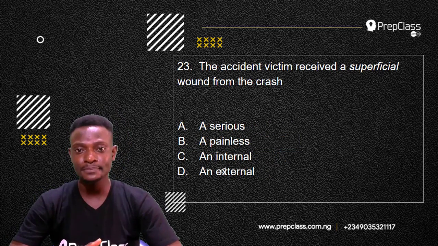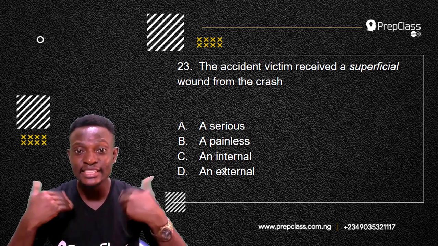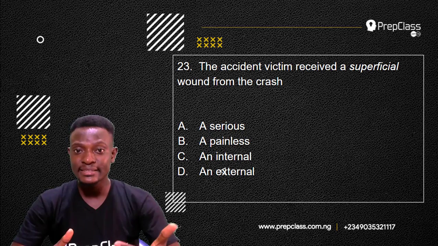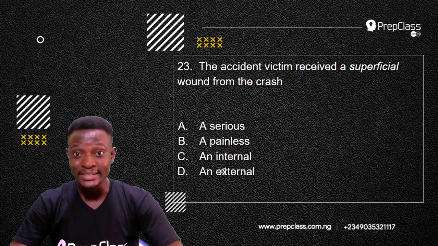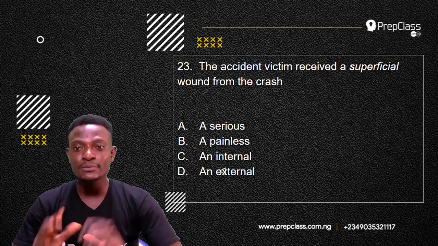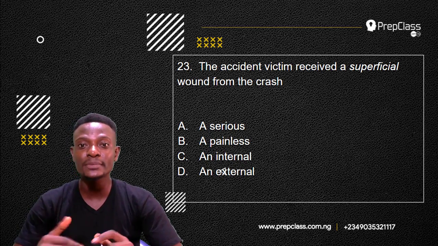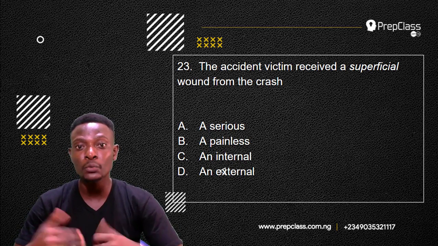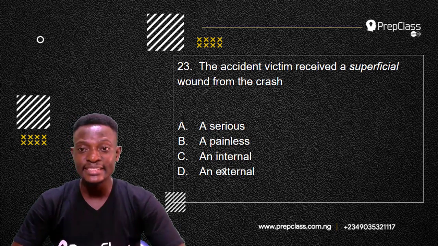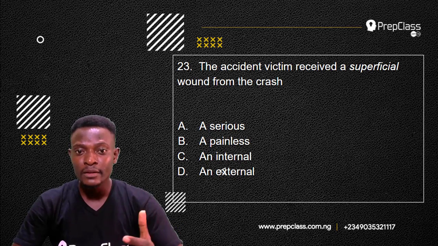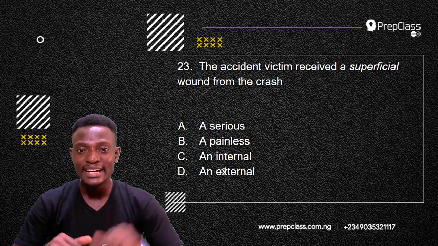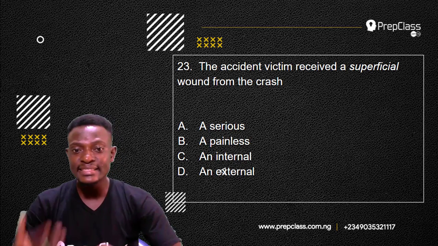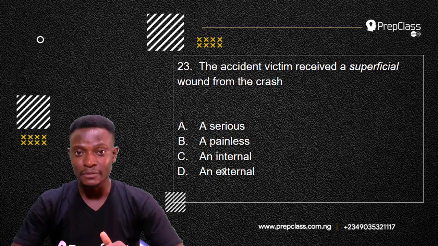Question 23. Remember, we have to select the option that is the nearest in meaning to the word in italics. Question 23 reads, the accident victim received a superficial wound from the crash. The word in italics here is superficial. So the options we have are A, serious, B, painless, C, internal, D, external.